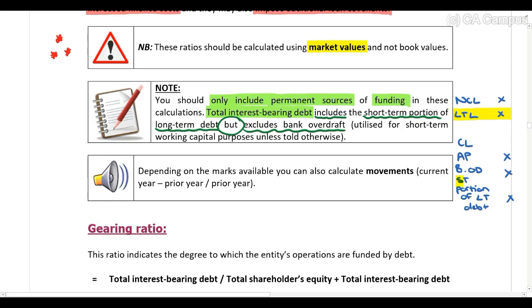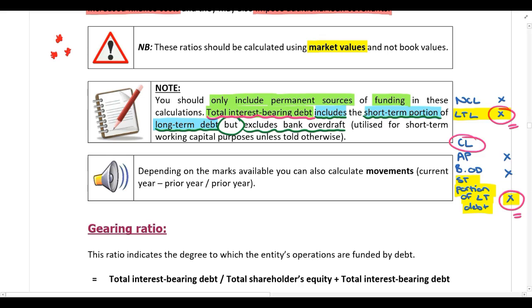Now guys, we split this out for disclosure purposes. We have to do that. The long-term portion of the long-term liability will be sitting under non-current liabilities, and the short-term portion that's going to be repaid in the next 12 months is sitting under current liabilities. That's the current portion. However, total interest-bearing debt includes both the long-term and the short-term portion. Don't exclude the short-term portion just because it's sitting under current liabilities. That is long-term debt. It's only been split like that for disclosure purposes. All right. So total interest-bearing debt includes the short-term portion of long-term debt.